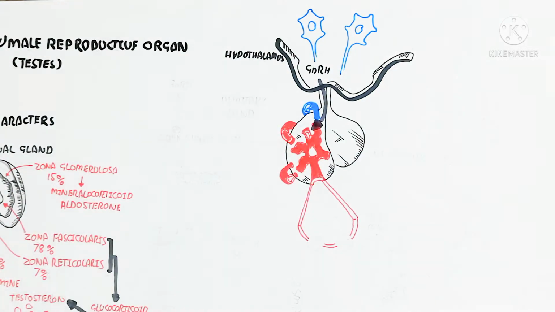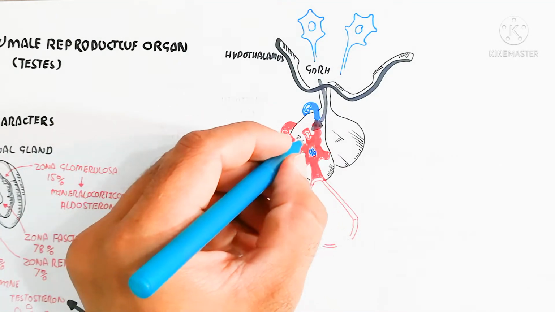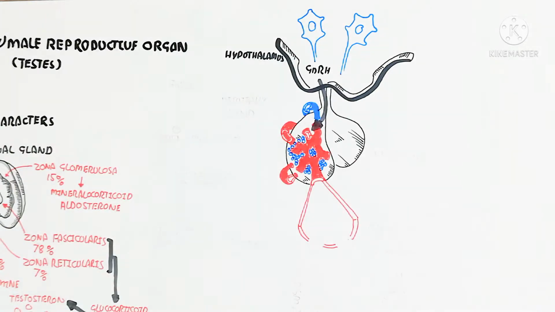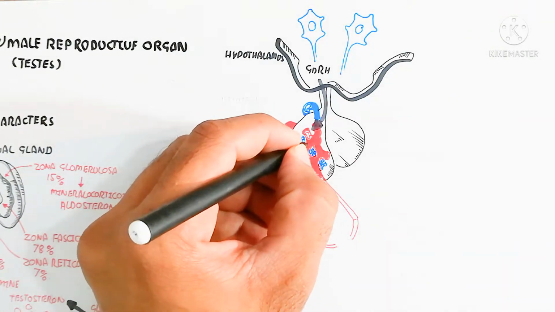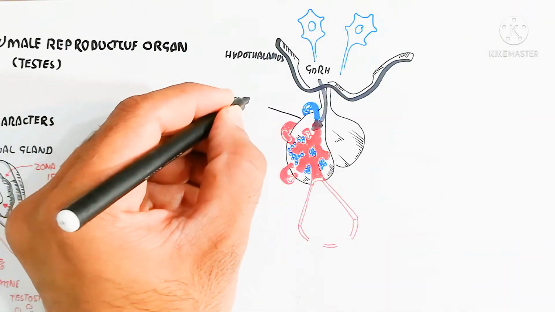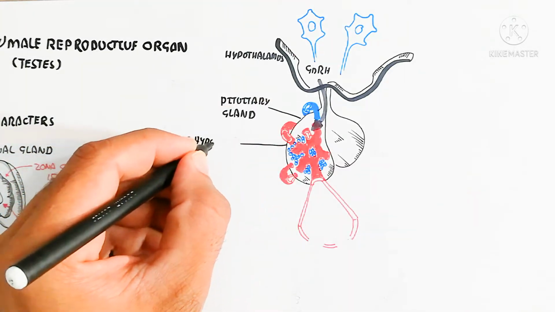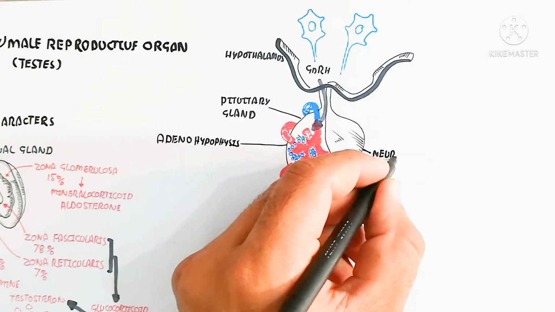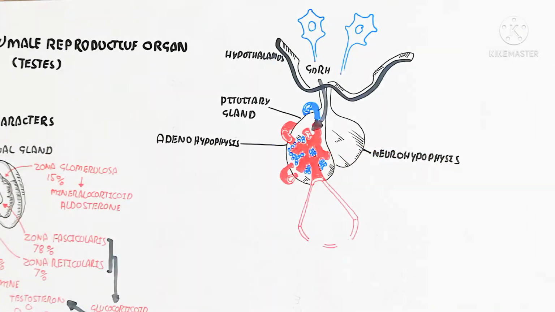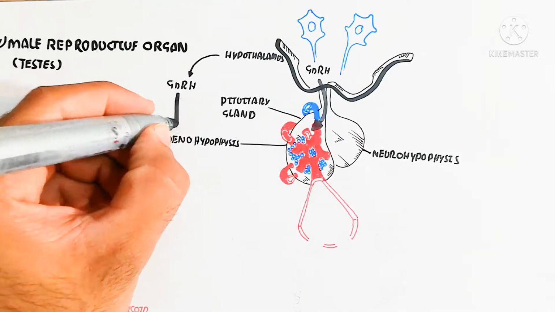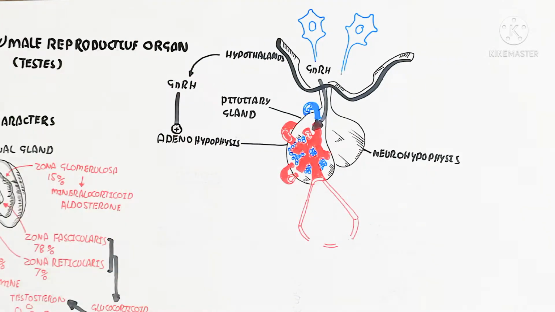This hormone stimulates the cells of the adenohypophysis, known as endocrine secretory cells, and in this way the adenohypophysis is stimulated to release luteinizing hormone, which is also known as the interstitial cell stimulating hormone. It is released and goes into the blood circulatory system.